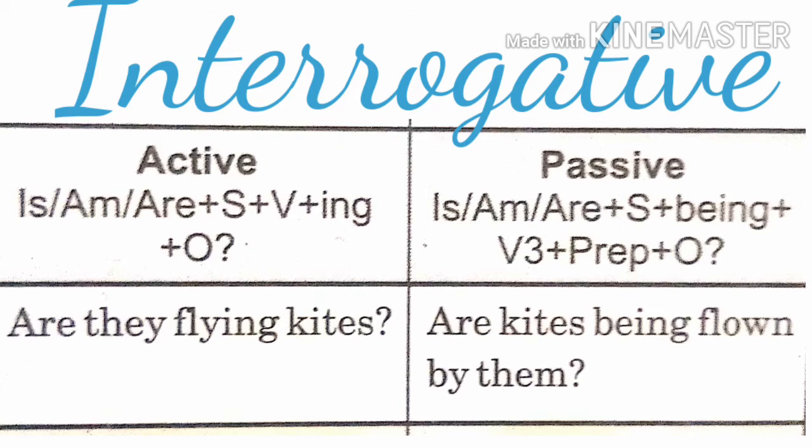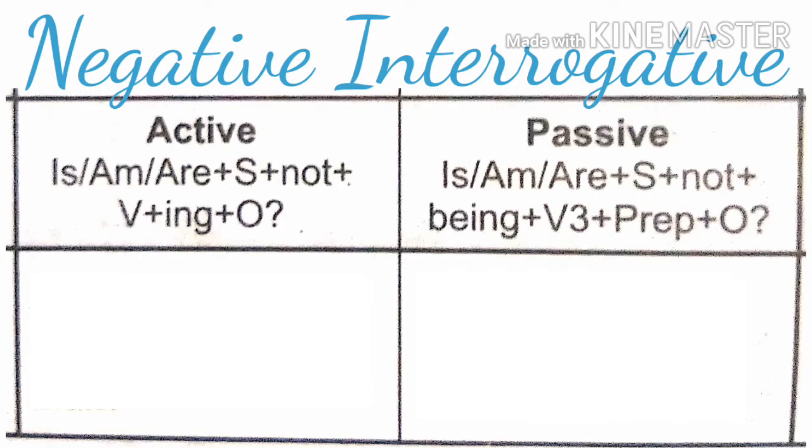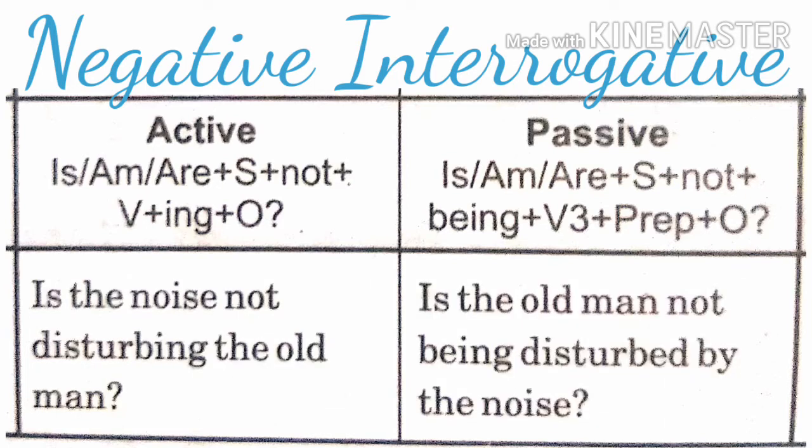Got it? In case of negative interrogative sentences, we will add the word not. And the rest of the rule is the same as we did in interrogative sentences. Now you can look at this example. Is the noise not disturbing the old man? So, it will be in passive form. Is the old man not being disturbed by the noise?